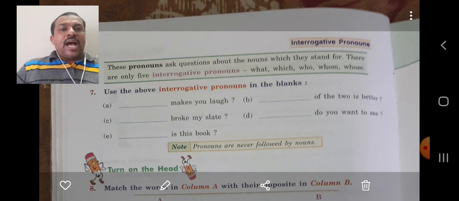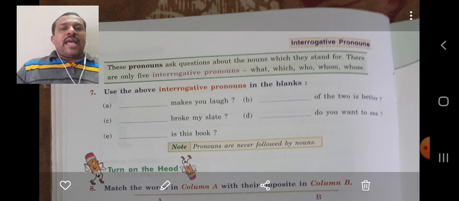Now let us see the definition. These pronouns ask questions about the nouns which they stand for, right? They ask questions. Now there are only 5 interrogative pronouns. What are those? What, which, who, whom, and whose. These are the 5 interrogative pronouns. Now use the above interrogative pronouns in the blanks.